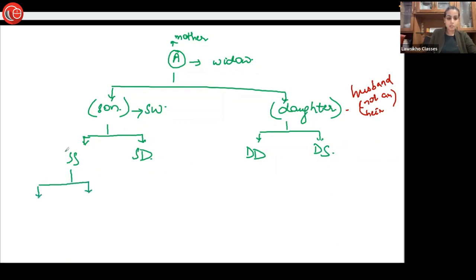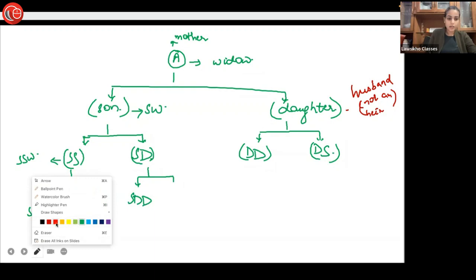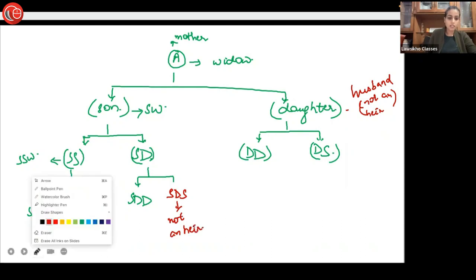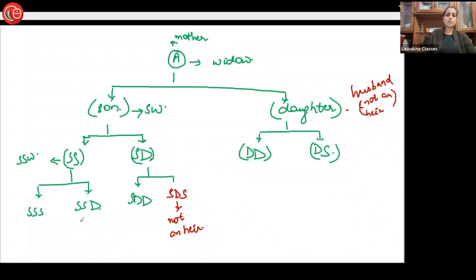Let's say now this person has also died and they all are also dead. So then we have son's widow, or we have son's son, or son's daughter. Okay, we have here in the case of an heir, but son's daughter's son, he is not an heir. Clear as to this thing? Did you guys draw the family chart?